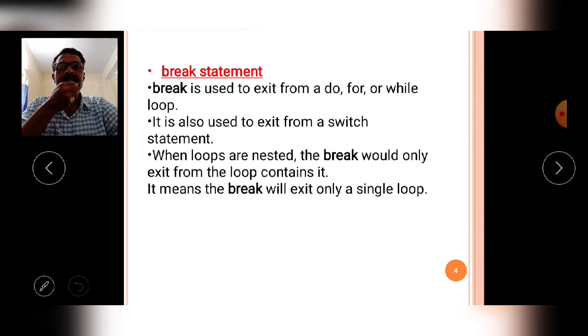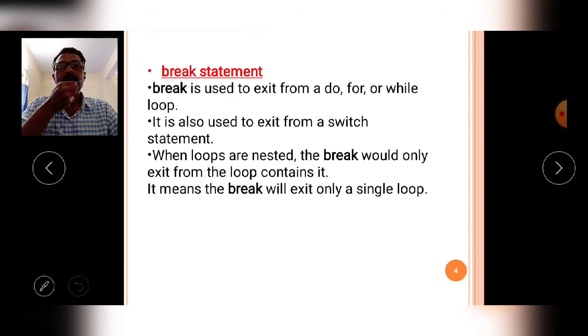Now first, the break statement. Break is used to exit from a do while loop, for loop and while loop also. It is also used to exit from a switch statement. When loops are nested, the break would only exit from the loop containing it. It means the break will exit only a single loop. That is the behavior of the break statement.